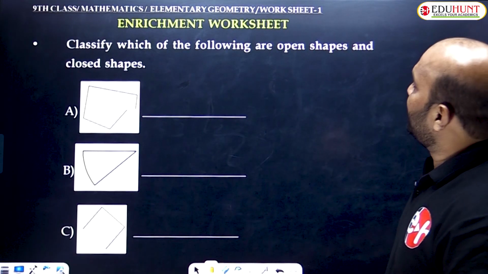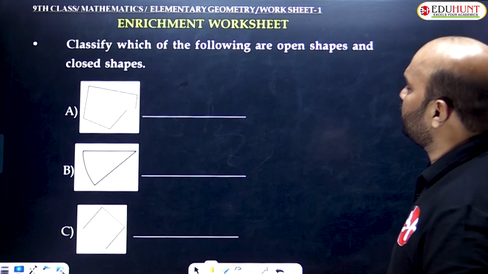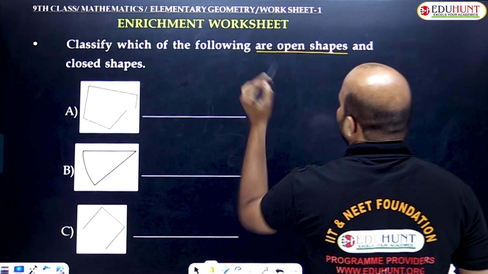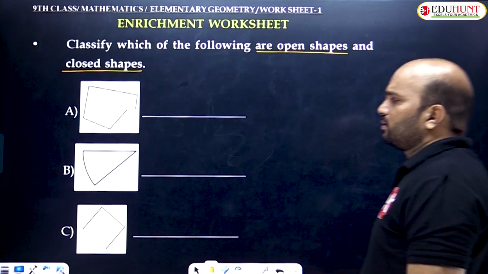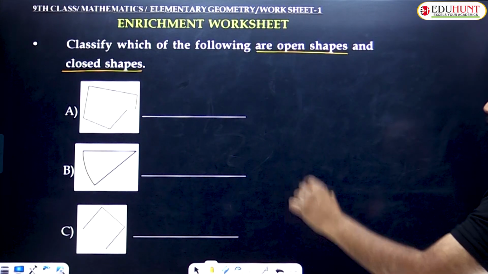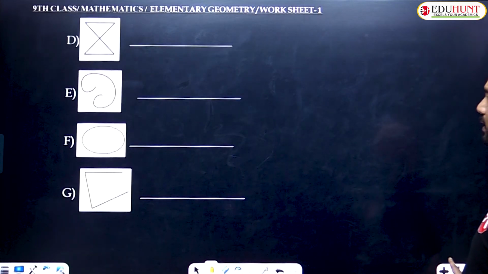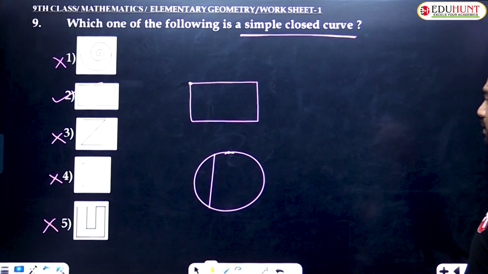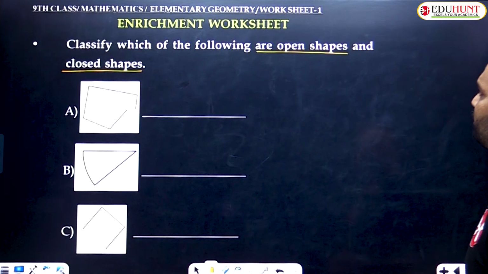So let's go to the enrichment worksheet. Classify which of the following are open shapes and closed shapes. In the following figures, which one is an open shape and which are closed shapes? How many figures are given here? A, B, C, D, E, F, G and H. A total of 8 figures have been given. So in that question, what am I asking? Open shapes and closed shapes. So clearly we need to understand.